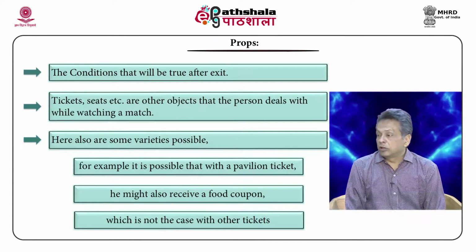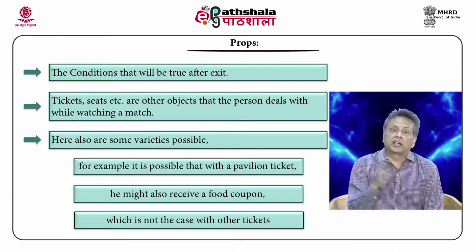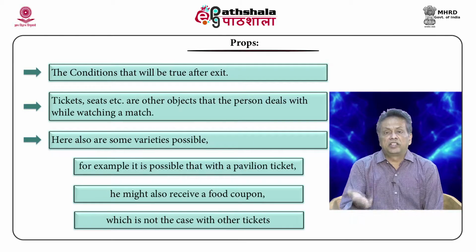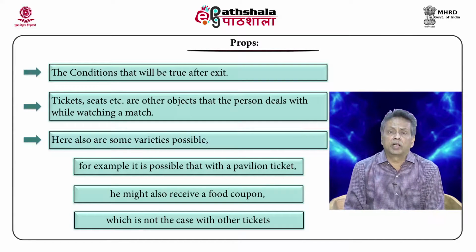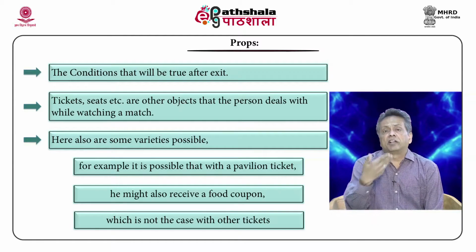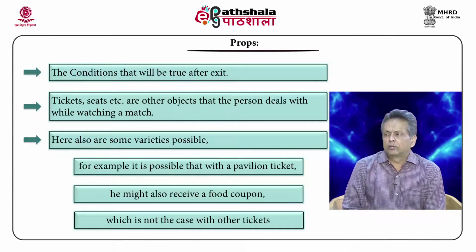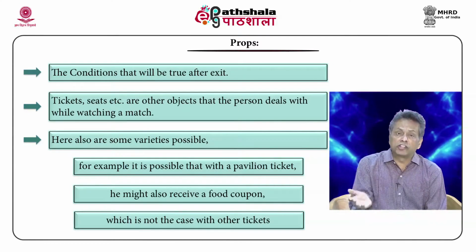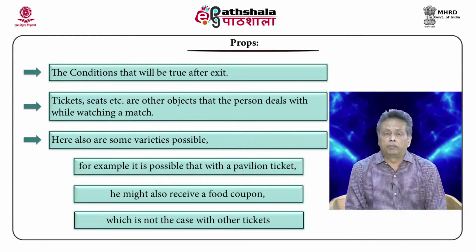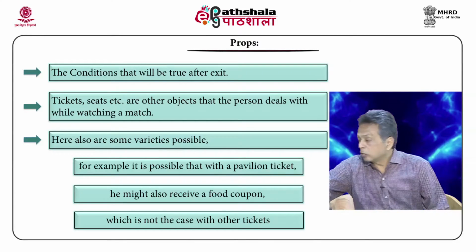Props are the objects involved in the script, and this again has default information. Here we can say that a ticket is a prop, a seat is a prop, and so on. And this can change. For example, if you go to watch a cricket match and you buy a pavilion ticket, you probably will have an additional food coupon. So, that is an additional prop that you will have and not others. So, props also change; a default set of props obviously is there, but additionally you may have additional ones.